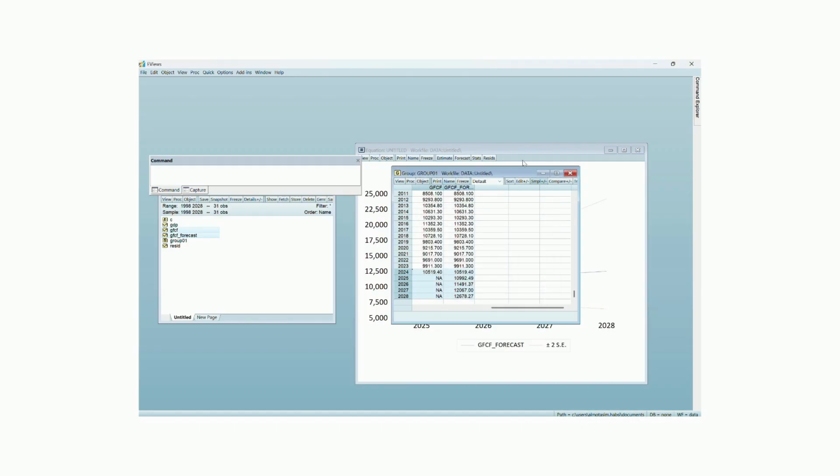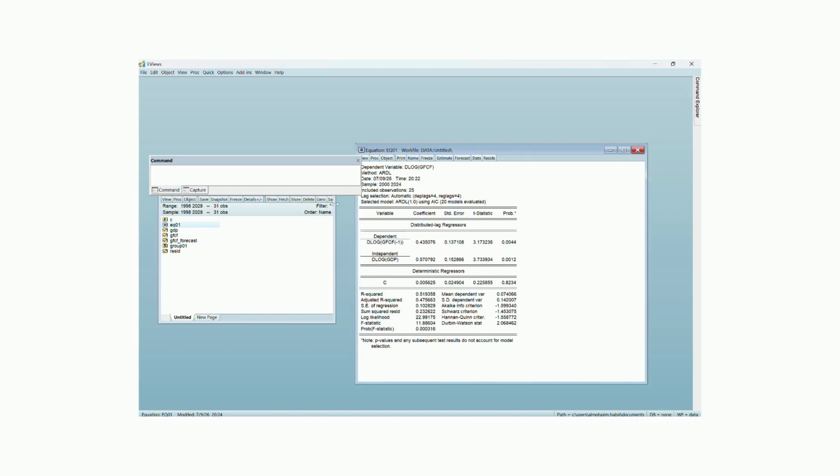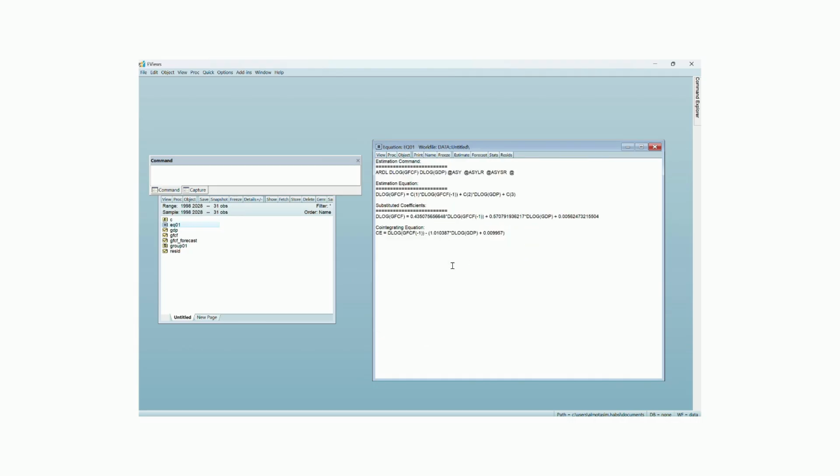We open the representation view to see the substituted coefficients and the cointegrating relationship. GFCF's lagged deviation is tied to GDP with a long-run coefficient of about 1.01, confirming a strong one-to-one long-run relationship between GDP and capital formation in Oman.